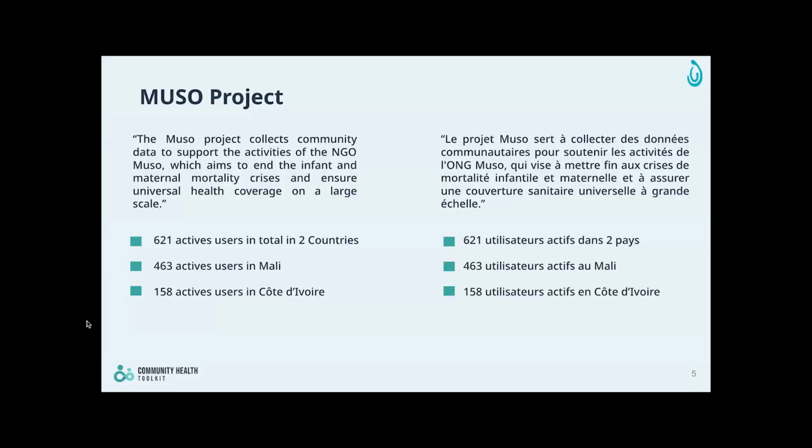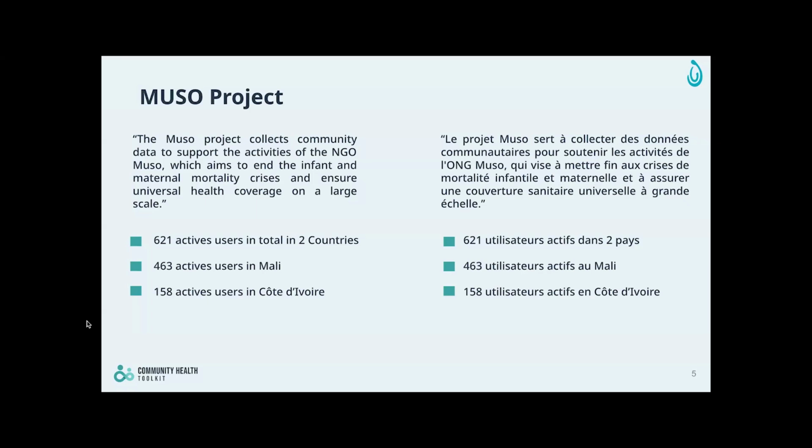First of all, what is our Muso project? The Muso project is a community data collection project that collects data to support the activities of the Muso NGO.